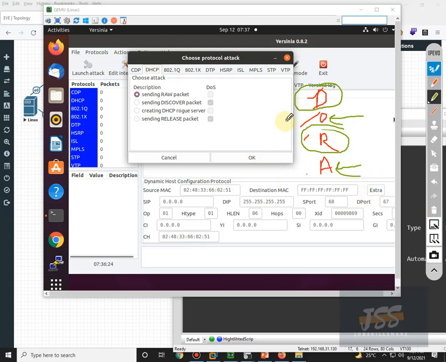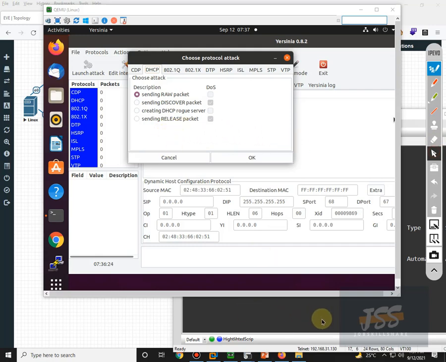So what kind of attack am I going to launch? As per this information, it should correlate with this one, sending DHCP discover packets. Okay, so very quickly I will launch this attack and will try to stop it.